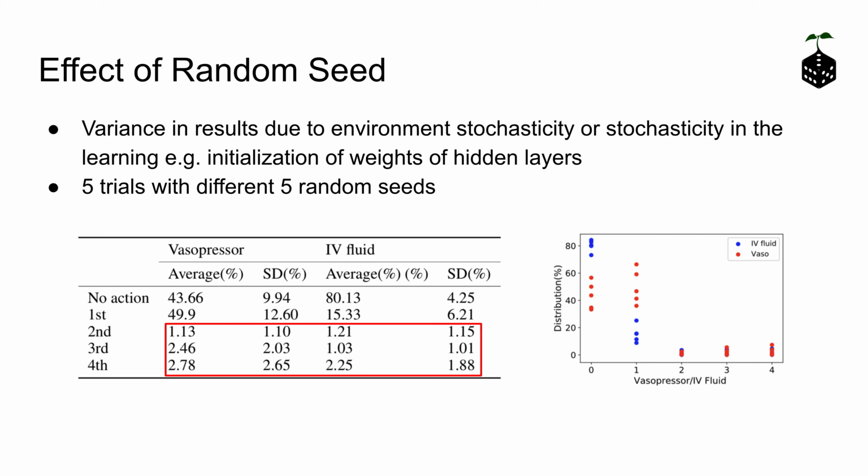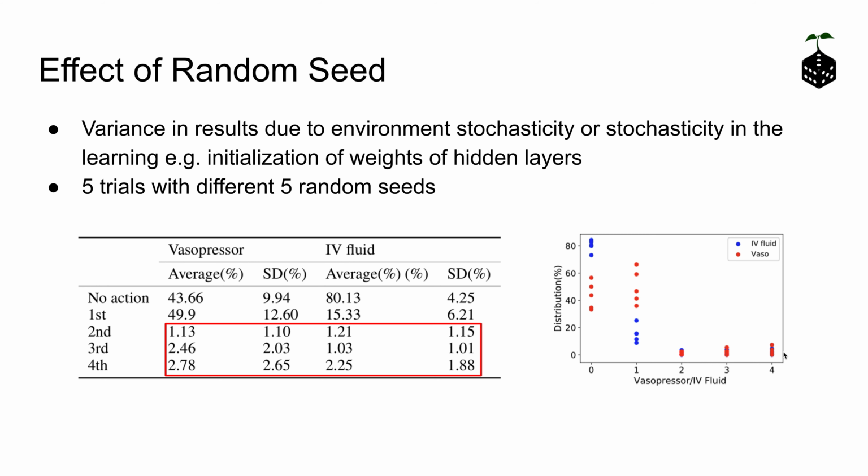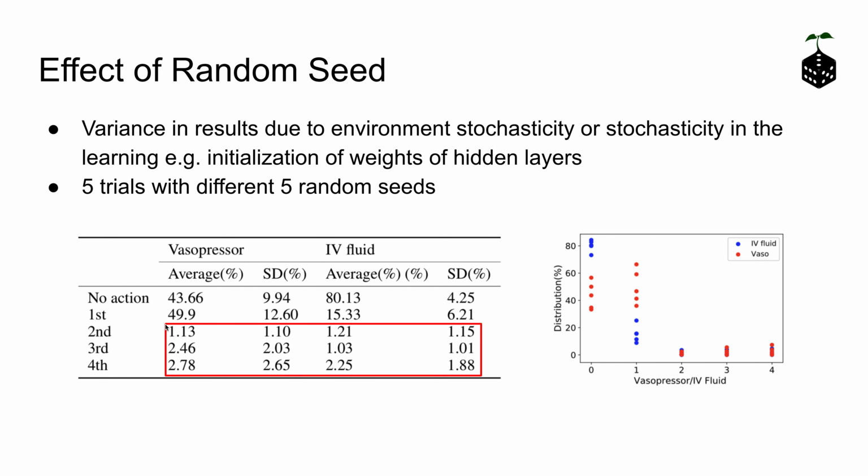So we conduct 5 trials with 5 different random seeds and observe the outcome policies. Our results show that even though the types of action distribution are similar across different trials, there is still huge variance amongst certain types of actions. So even though randomness seems a trivial thing, it has a huge impact on outcome policy, as we demonstrate here.